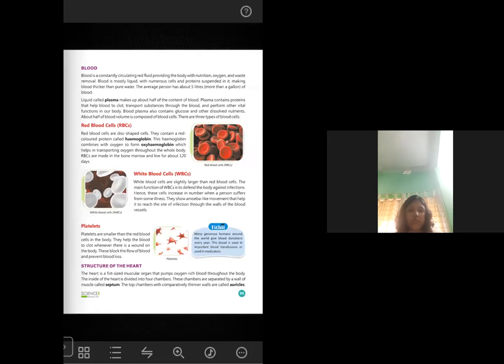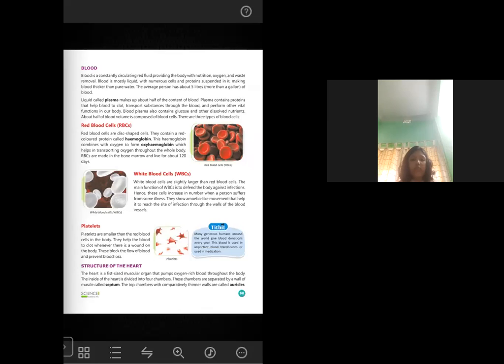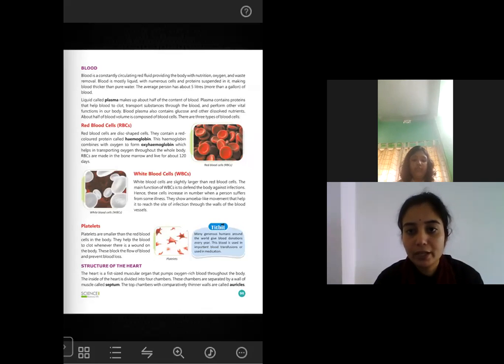Why do we need the nutrients? Suppose we eat food to get the nutrients from the food, right? But why do we need the nutrients? The answer is, inside those nutrients, there is energy that we need. We need that energy to carry on our daily life activities, for our survival, to stay alive. We need energy. That energy we get from the nutrients, and the nutrients we get from the foods.